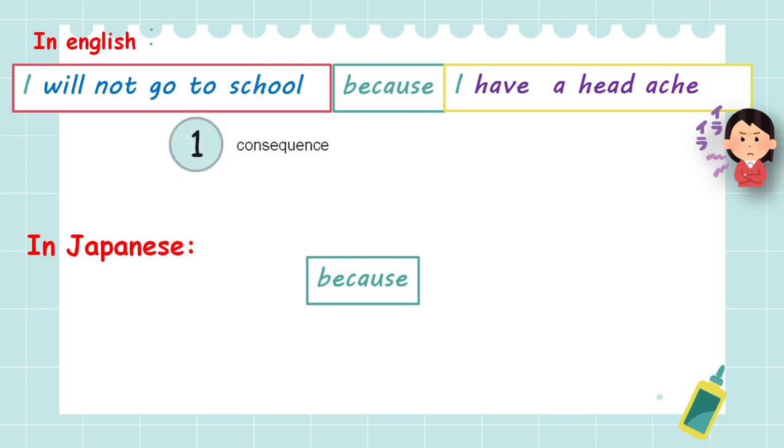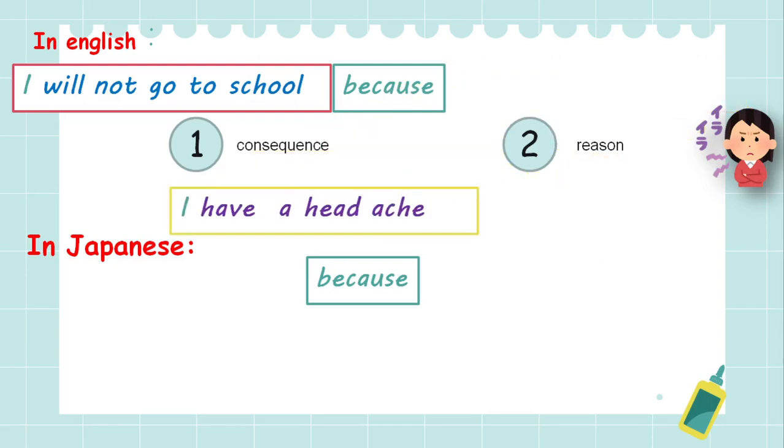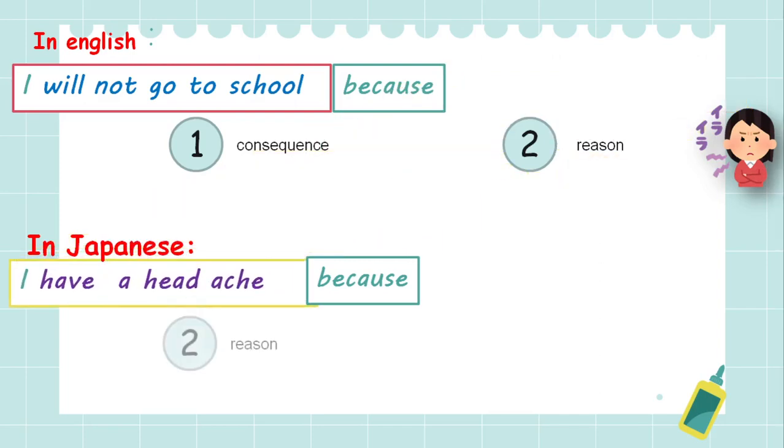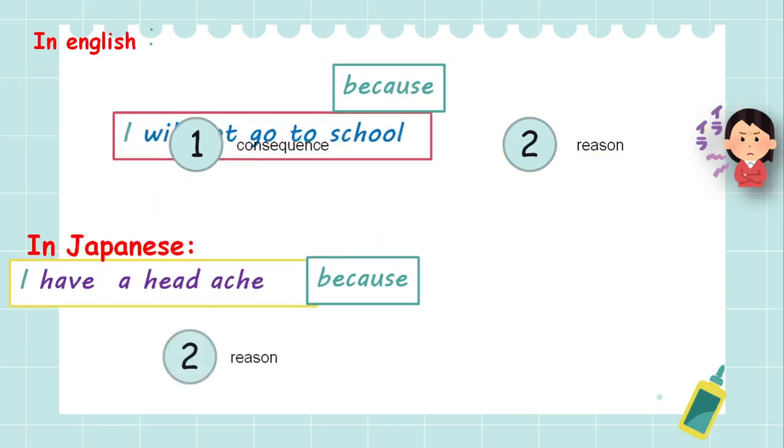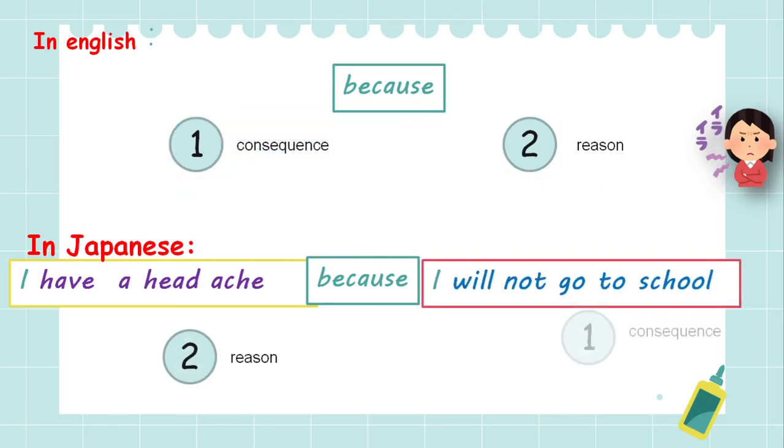So you place the consequence first. And then the reason. But in Japanese, it's the opposite. You first place the reason and then you place the consequence. Okay?